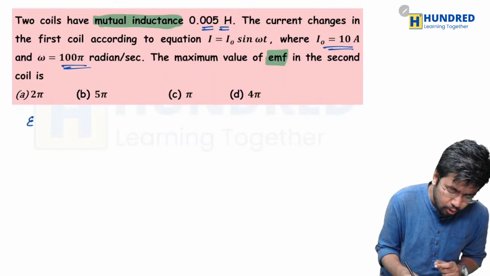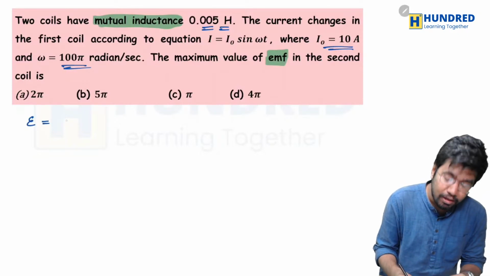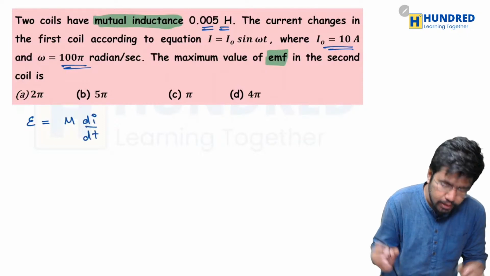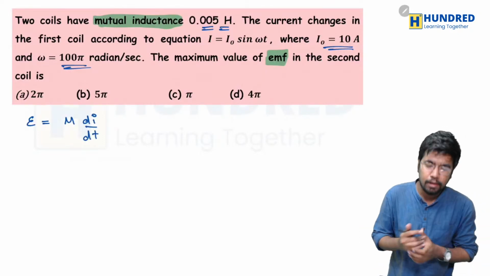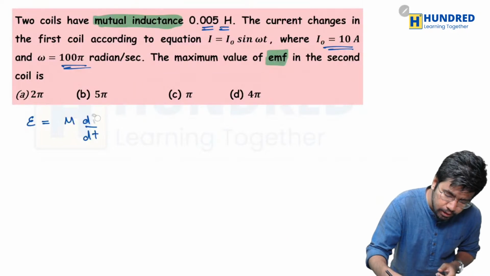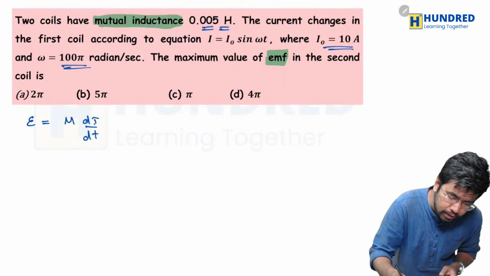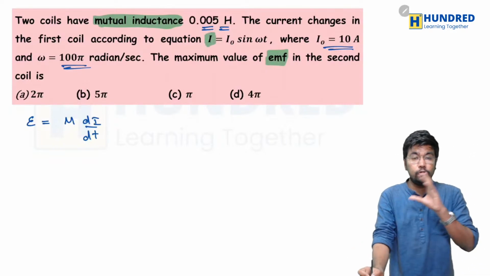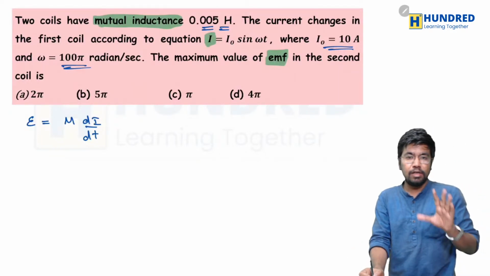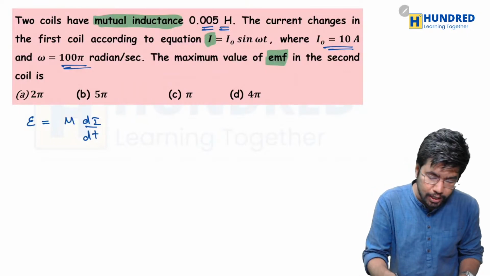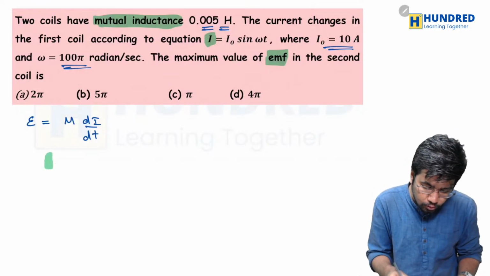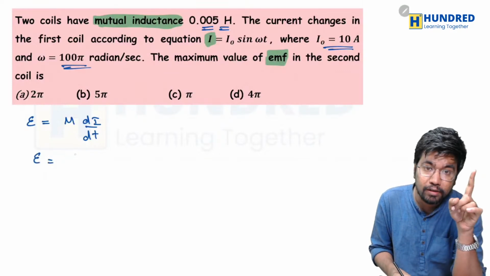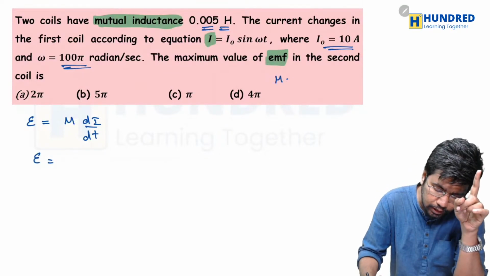So what is the formula to find the EMF? It is simple: M into dI divided by dt. This is the formula, right? In place of I, I will just substitute the current that they have given in the question. First we will substitute the value of current. EMF is equal to, what is the value of mutual inductance that they have given?